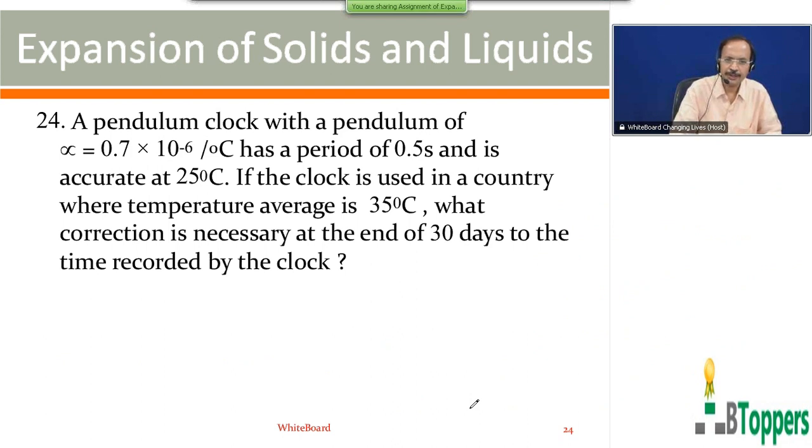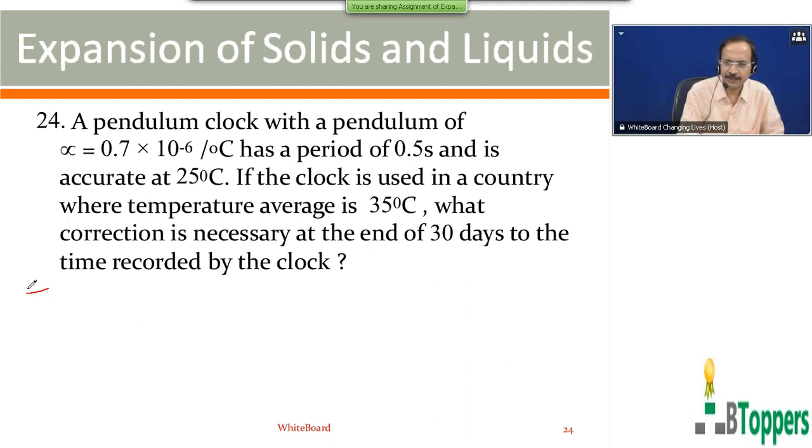A pendulum clock with a pendulum of alpha equal to 0.7 into 10 power minus 6 per degree centigrade has a period of 0.5 seconds and is accurate at 25 degree centigrade. The clock is used in a country where temperature average is 35 degree centigrade. What correction is necessary at the end of 30 days to the time recorded by the clock?